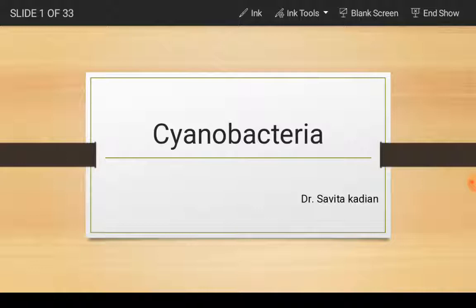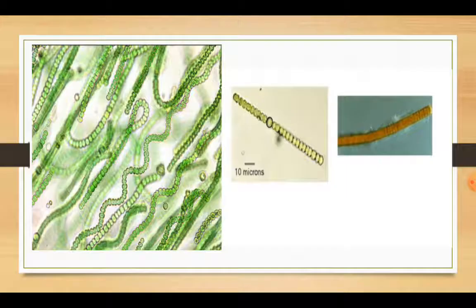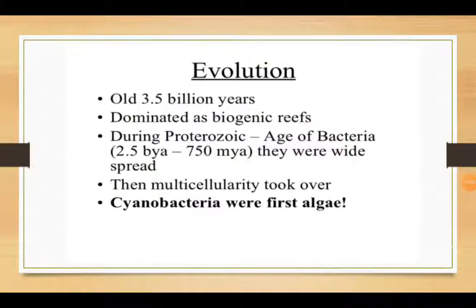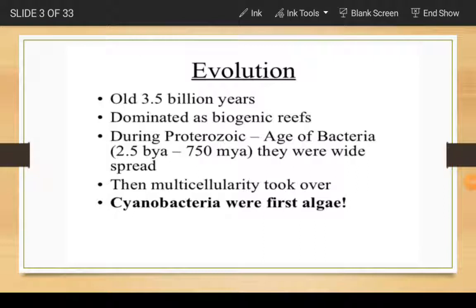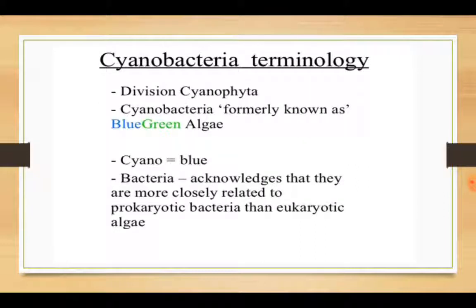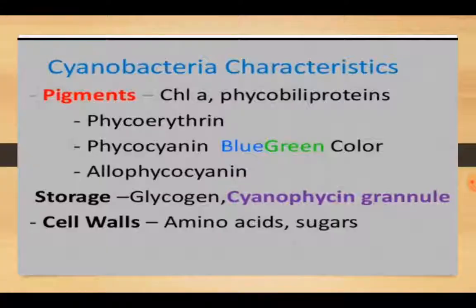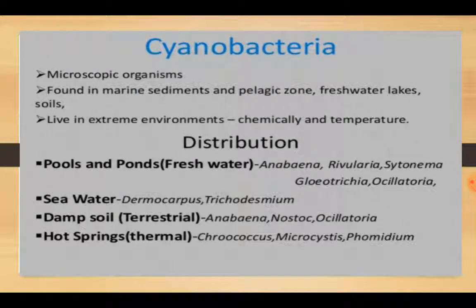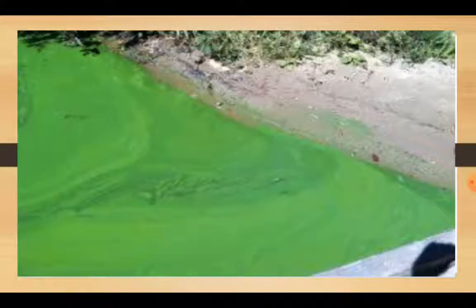And then another important question which can be asked is, what are heterocysts? Heterocysts are special types of cells which are meant for nitrogen fixation. So this is the quick revision of the cyanobacteria and the different questions which can be asked on this. After that, what are the different pigments which are present in it, and the different examples of the cyanobacteria.